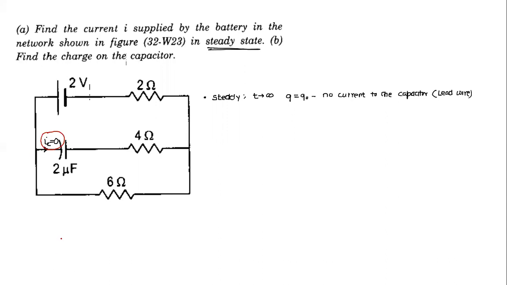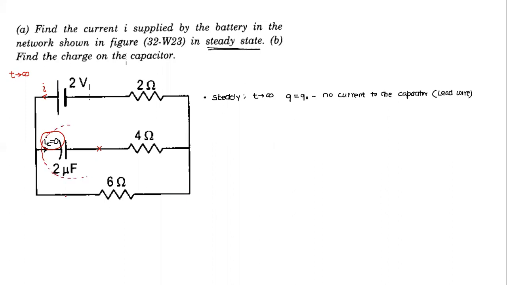Okay. So what do we need to find? We need to find the current supplied by the battery. It means this branch has no current. And what we need to find, if this current is I, is the value of I at t tending to infinity. So if the current here is 0, I can ignore this part of the circuit. This current will not flow.